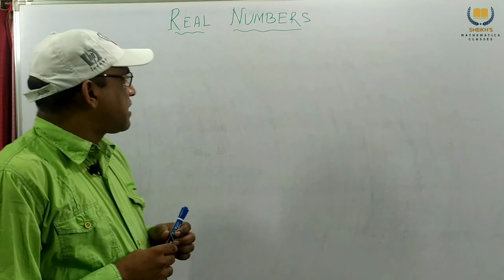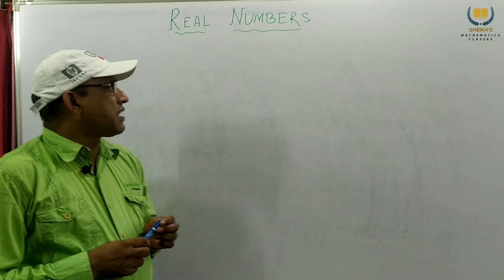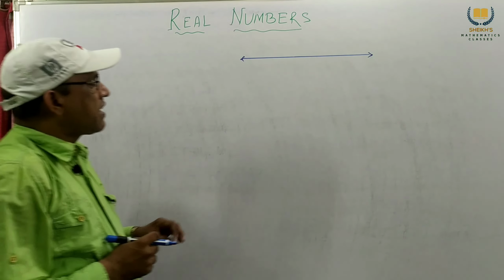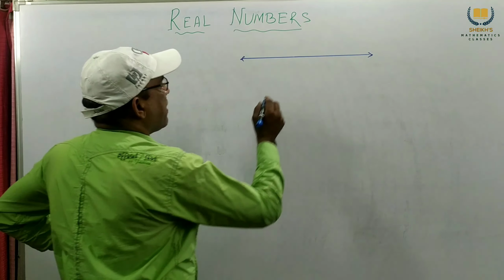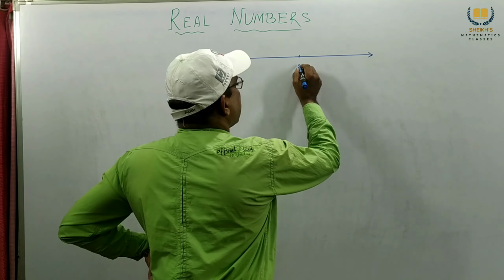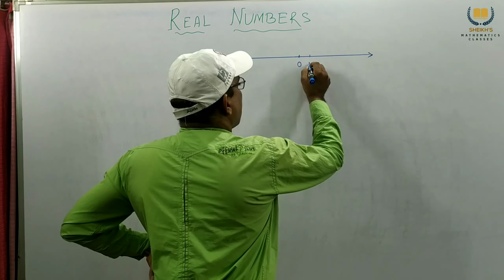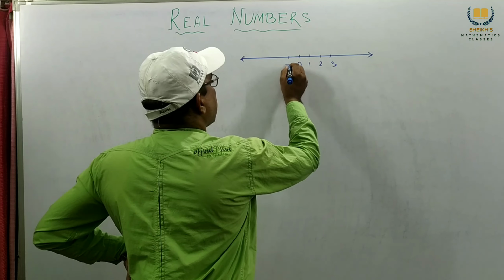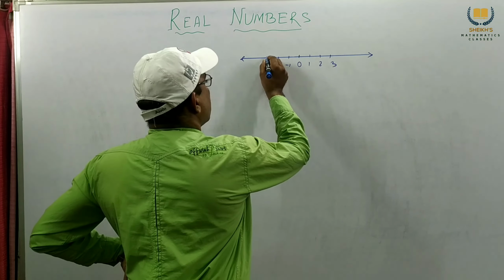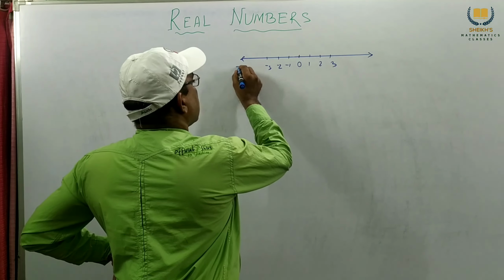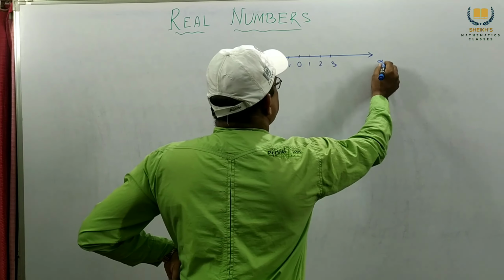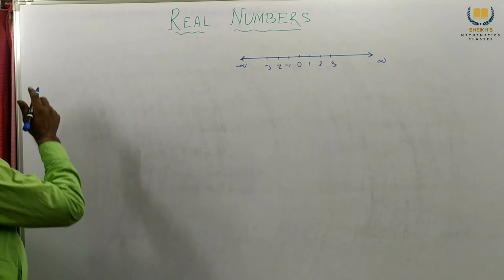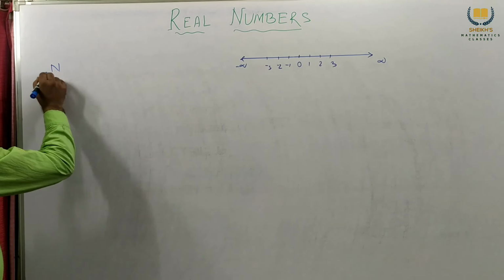Now, first we consider real numbers. What is a real number? So, we consider the number line. This is the number line: 0, 1, 2, 3. This is -1, -2, -3. This is minus infinity. This is plus infinity. So, first we consider natural numbers.